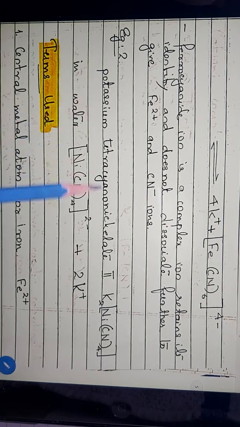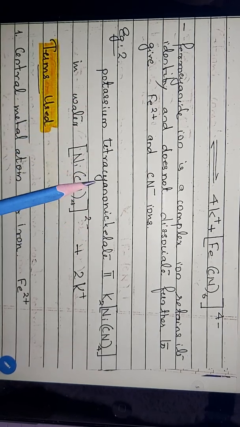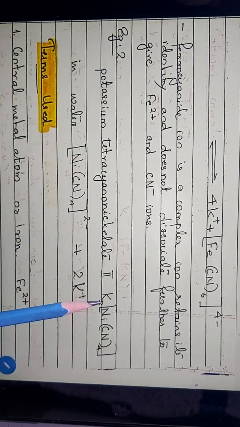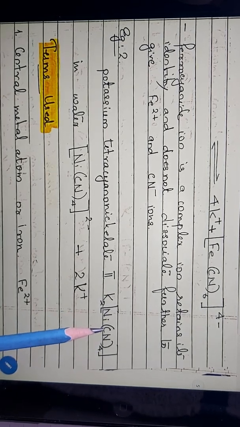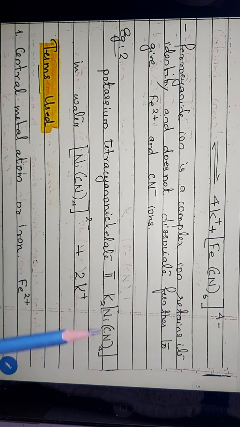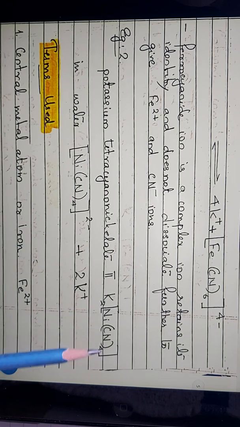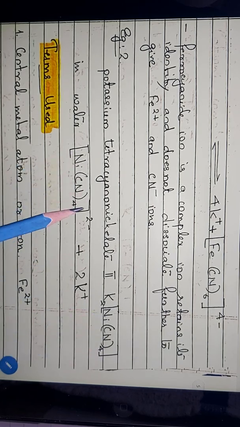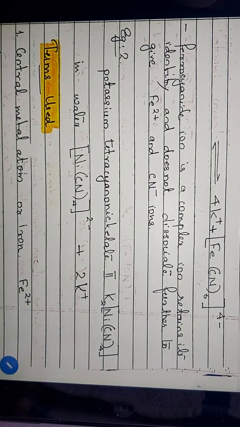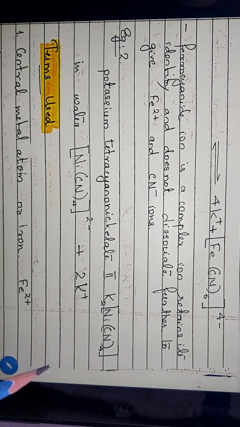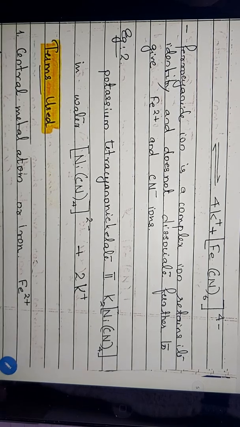And here you can see potassium tetracyanonickelate. When this is added into water, what will happen? The tetracyanonickelate will remain as a single unit and potassium will get dissociated. So that's about the difference between the double salt and the coordination compound.